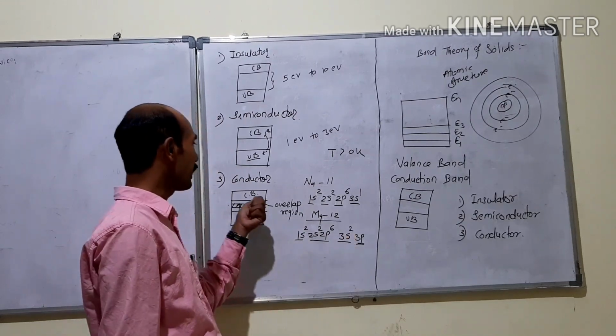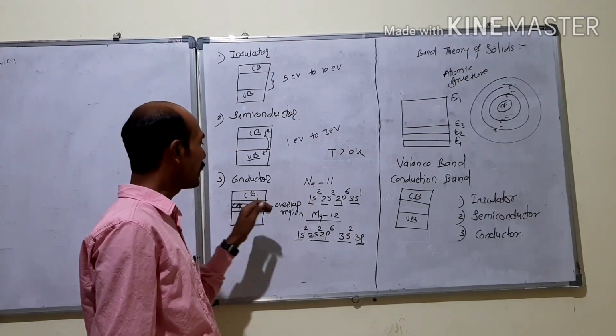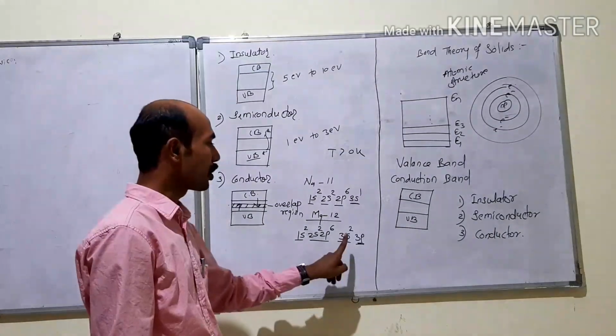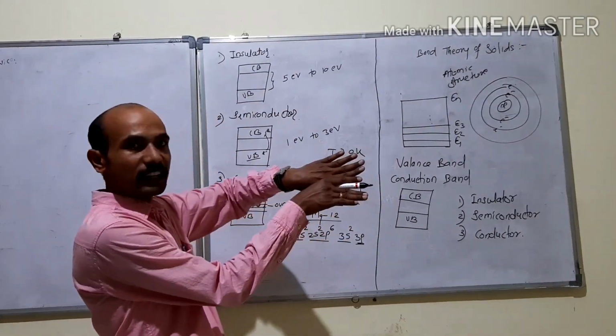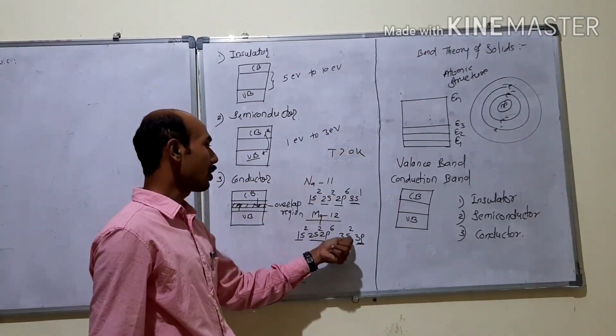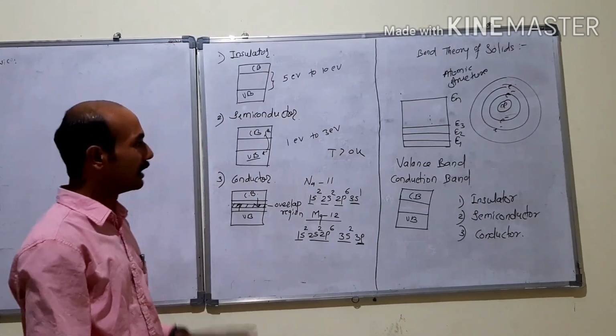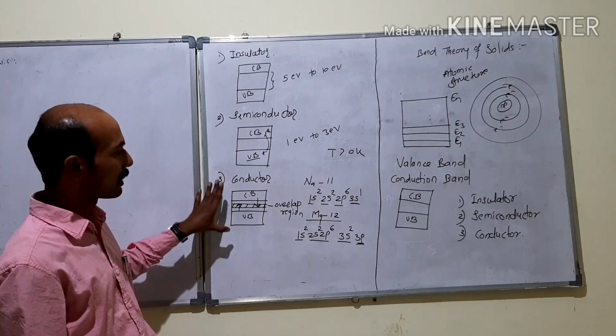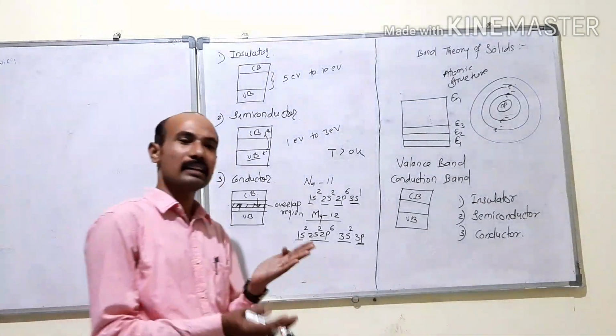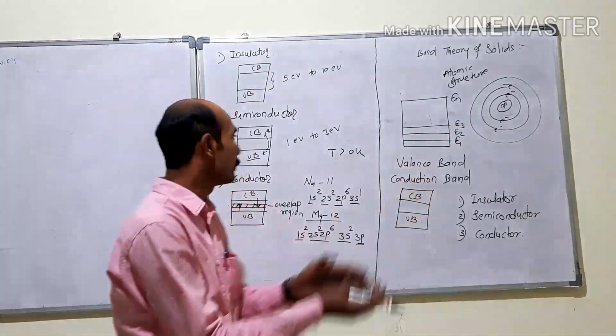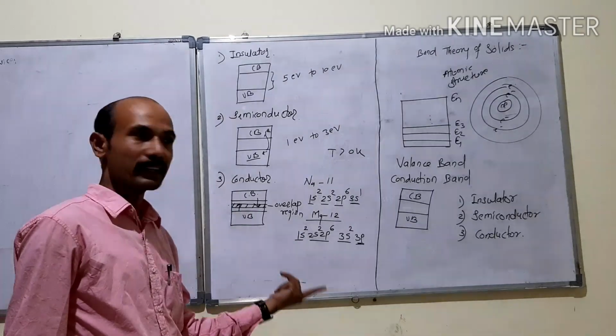Means this electron can jump to the conduction band, or they are nearer to the conduction band, because 3s and 3p are near to each other. So these electrons are available to the conduction band and they can conduct heat and electricity. So this is the case of conductor. In case of conductor, valence band and conduction band are nearly overlapped to each other. Hence it is a good conductor of heat and electricity.